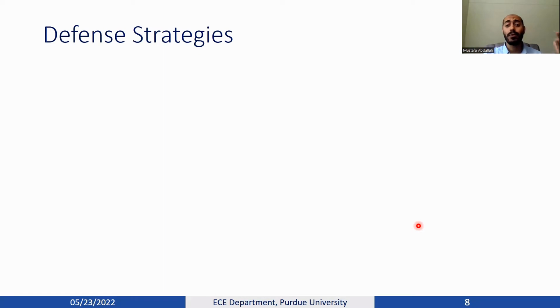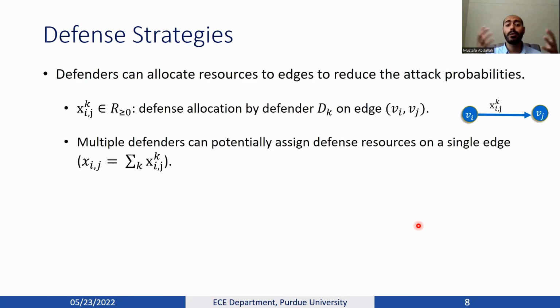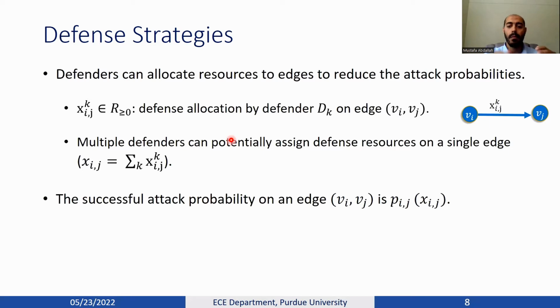Under such an attack, we consider defense strategies where the defender can allocate resources on the edges to reduce the attack probability or risk, where xijk is the defense allocation by defender Dk on the edge ViVj, and we assume that multiple defenders can assign defense resources on the same edge for joint defense.